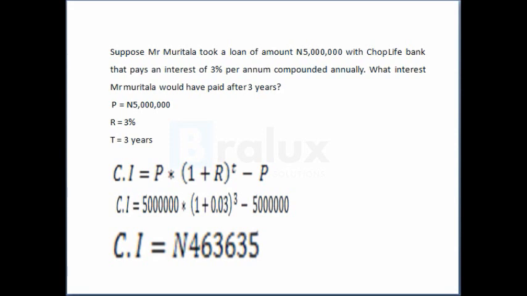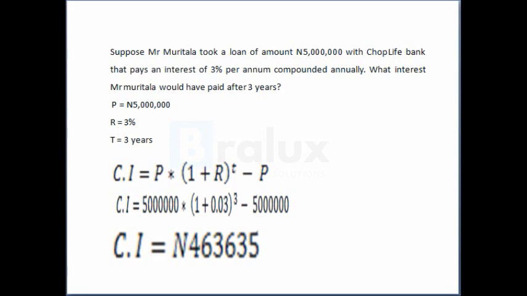So the compound interest after 3 years, the interest that would have accumulated or compounded after 3 years, is 463,635 naira.